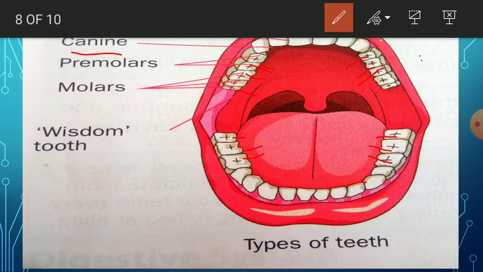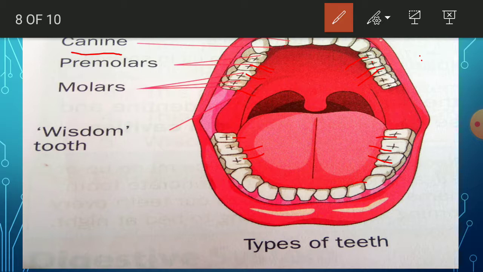See, molars are 12 in numbers. Out of 12, 6 in upper jaw and 6 in lower jaw. So out of these, 4 molars, means 2 in upper jaw, 2 in lower jaw, total 4. These 4 molars develop later on.